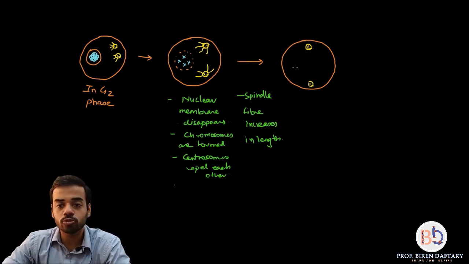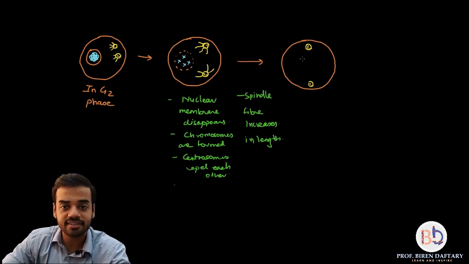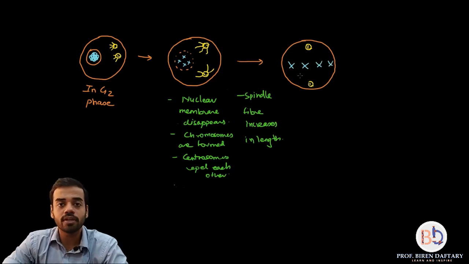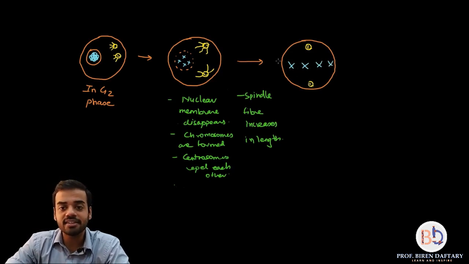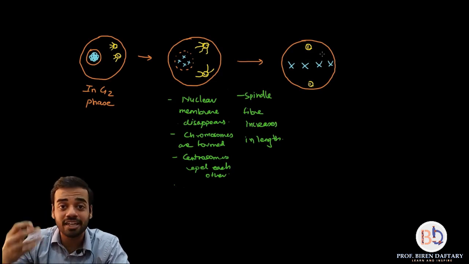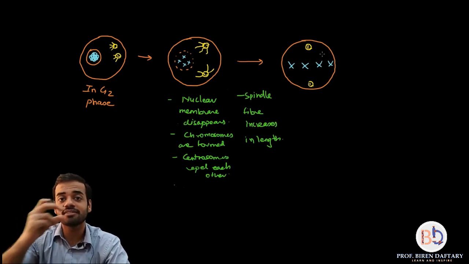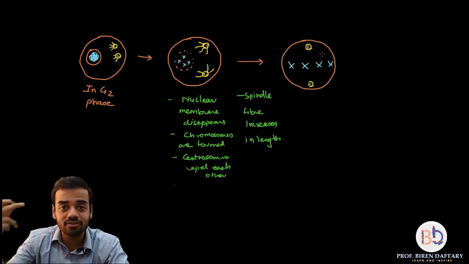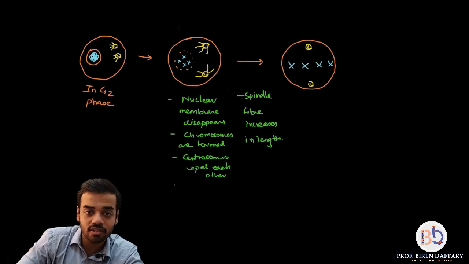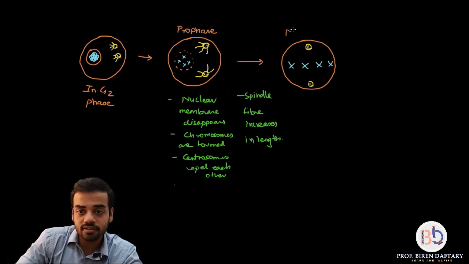These 4 chromosomes are going to align in this central axis. So I can actually draw them like this. Okay, and this imaginary axis on which these chromosomes are aligned is called the metaphase plate. Okay, it means the central axis, and that is why this stage is also called metaphase. Let me write down the names of the phases. This is prophase, this is metaphase.